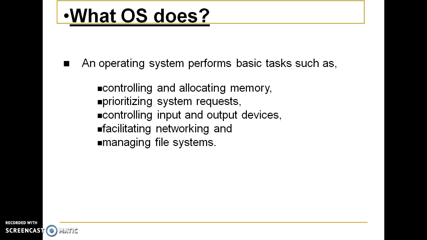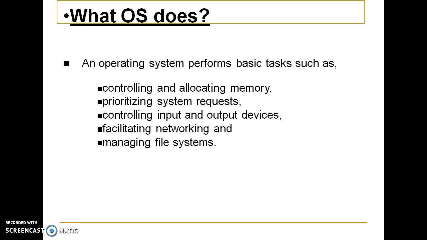Controlling and allocating memory means when the jobs or the processes are introduced to the system, the operating system controls and allocates the memory to the assigned jobs.